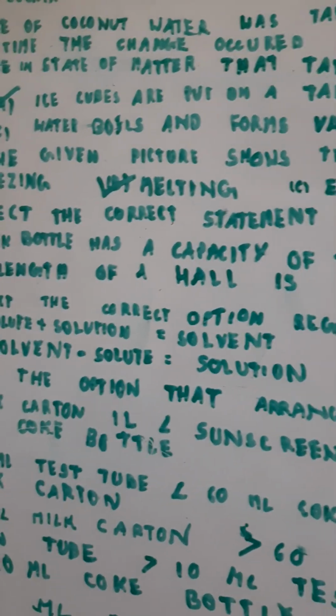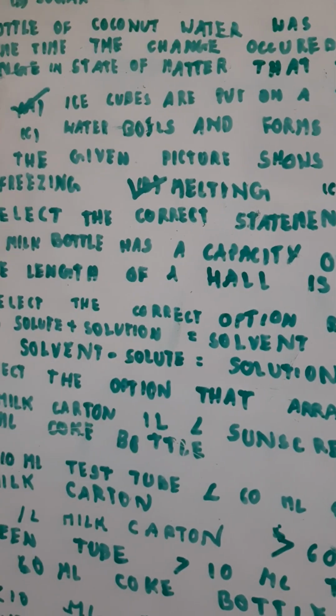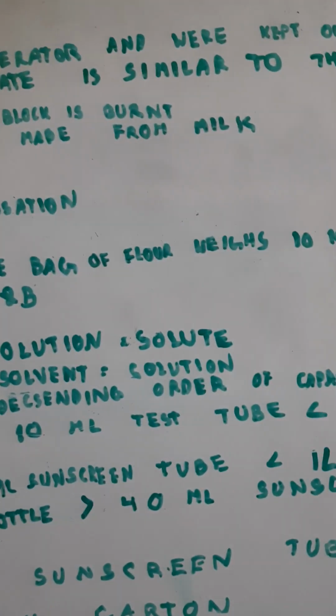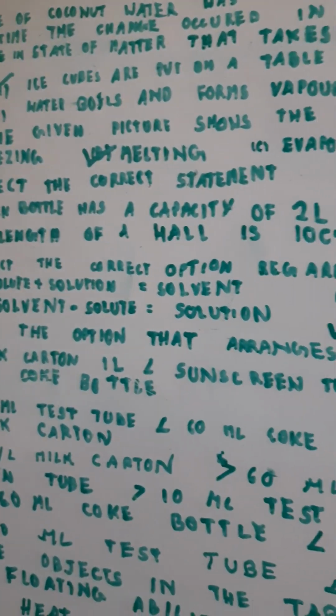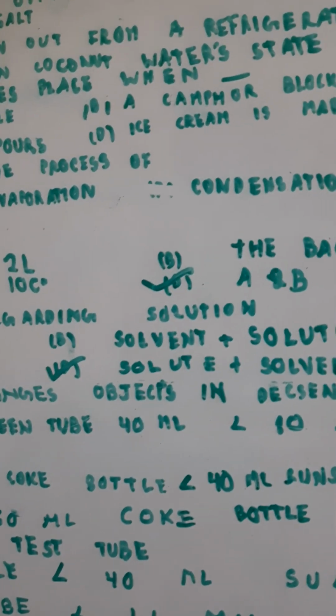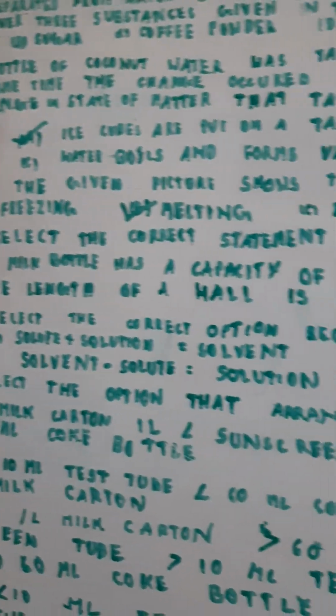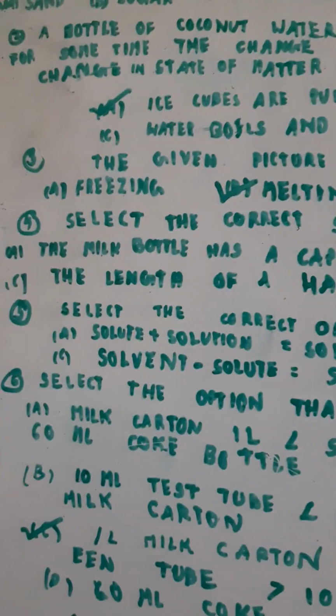Yes, because it melts. A camphor block is burned. No, when burned, a camphor block does not melt. Water boils and forms vapors. No, it is evaporating. Ice cream is made from milk. No. So the correct option is option A, ice cubes are put on a table.